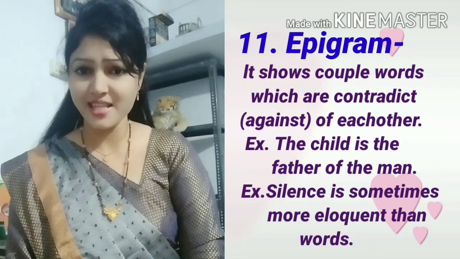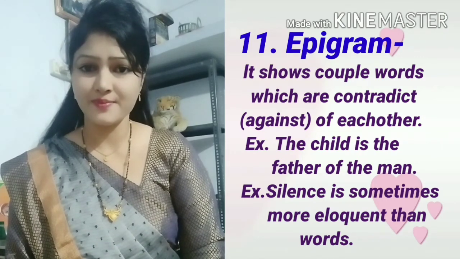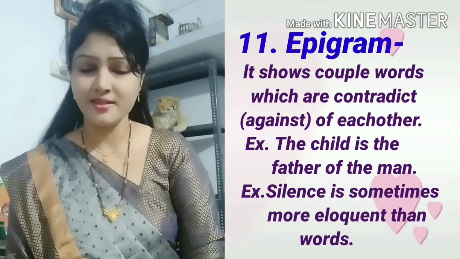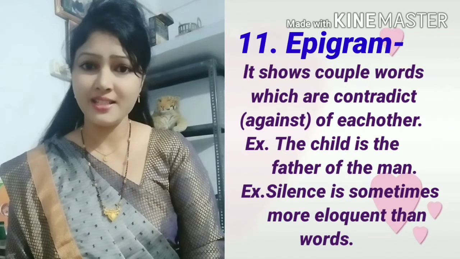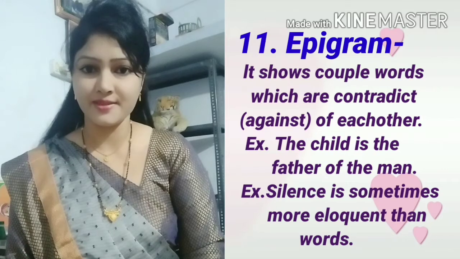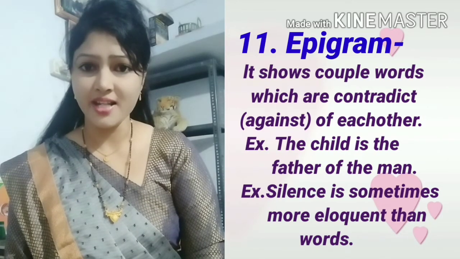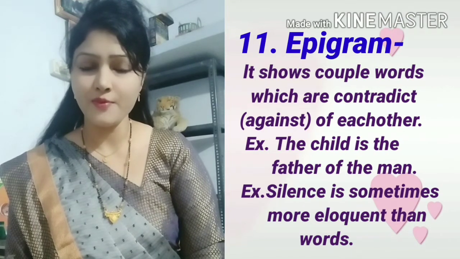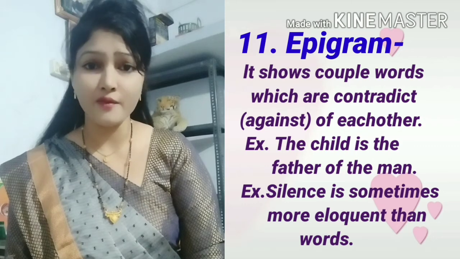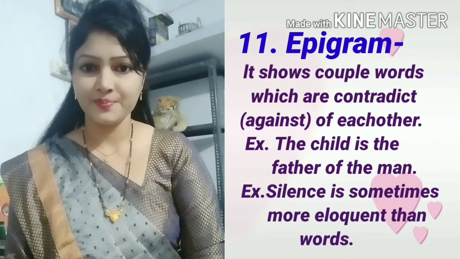Next figure of speech is epigram. This figure of speech shows a couple of words with contradicting meaning, or two words that contradict each other. Example of epigram is: the child is the father of man. In this sentence we see a different or opposite meaning.